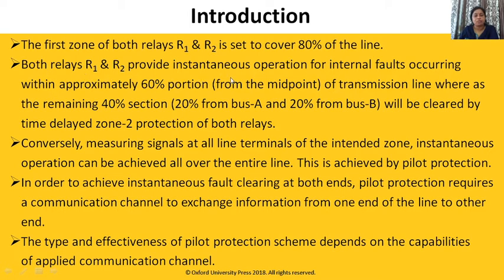Both relays R1 and R2 provide instantaneous protection for internal faults occurring within approximately 60% portion of the transmission line, whereas the remaining 40% section will be cleared by time delayed zone 2 protection of both relays. So in order to achieve instantaneous fault clearing at both ends, pilot protection requires a communication channel to exchange information from one end of the line to the other. The effectiveness of a pilot protection scheme depends on the capability of the applied communication channel.